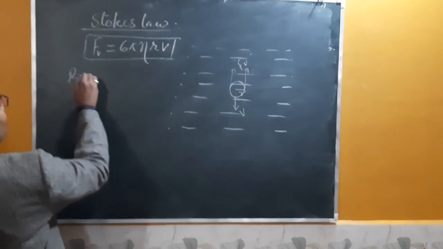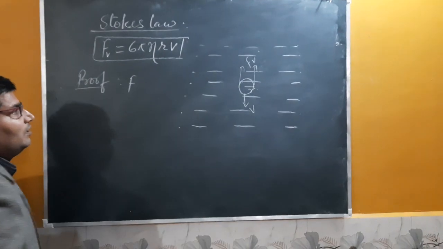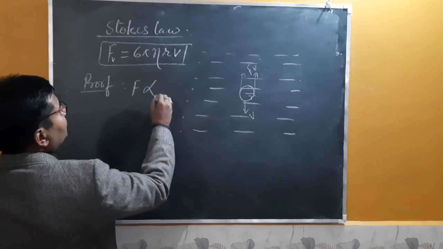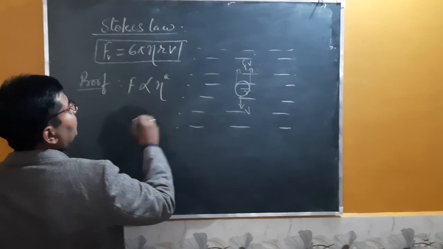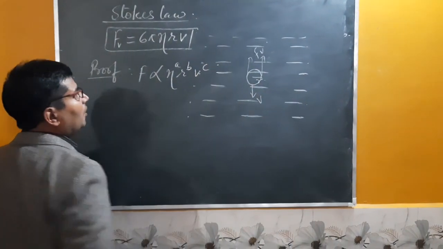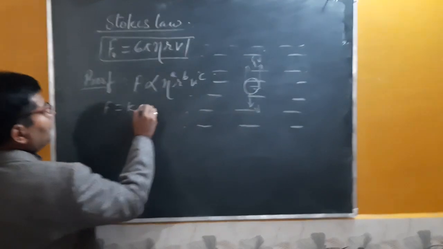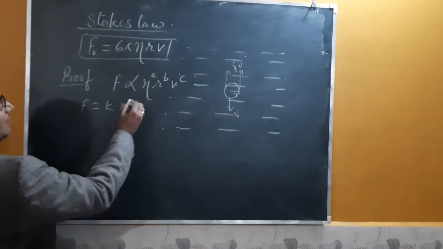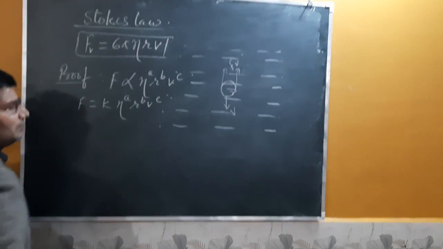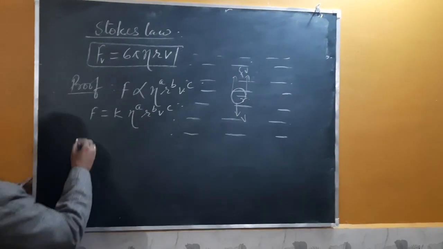Its proof can be obtained by the application of dimensions. We know that this force depends upon the coefficient of viscosity to the power a, r to the power b, and velocity to the power c. Then F is equal to some constant k, which is a dimensionless constant, times eta to the power a, r to the power b, and v to the power c. Writing the dimensions on both sides, what may we write?